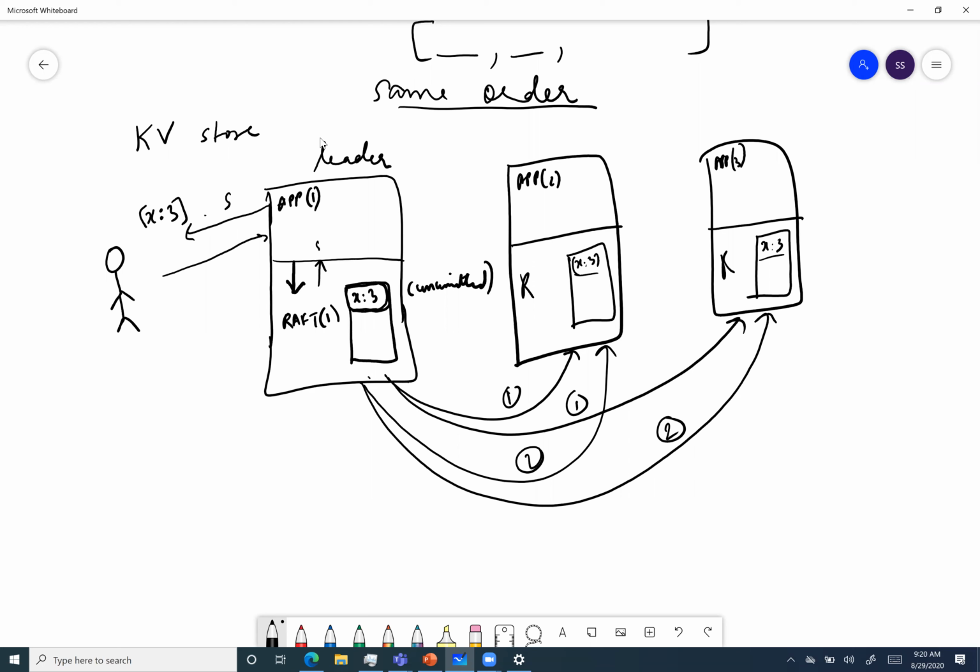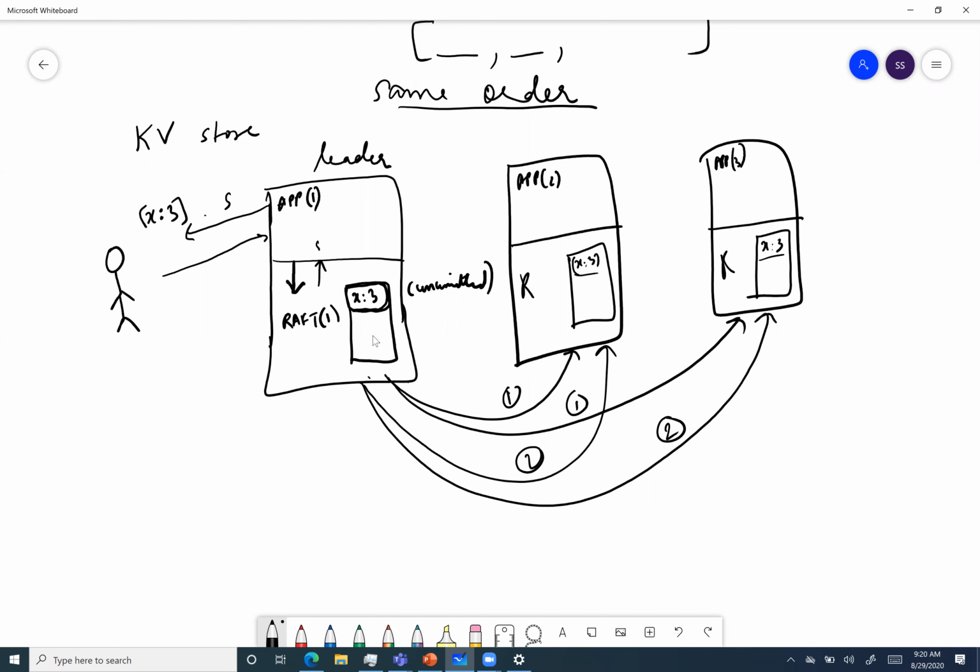And there it always sends, I am on this term and I am on this index, whether or not there is a new entry. The followers always know what the leader is on, and if they are not in the same state, they return false. That is part of the algorithm. Yeah, makes sense. Thank you.